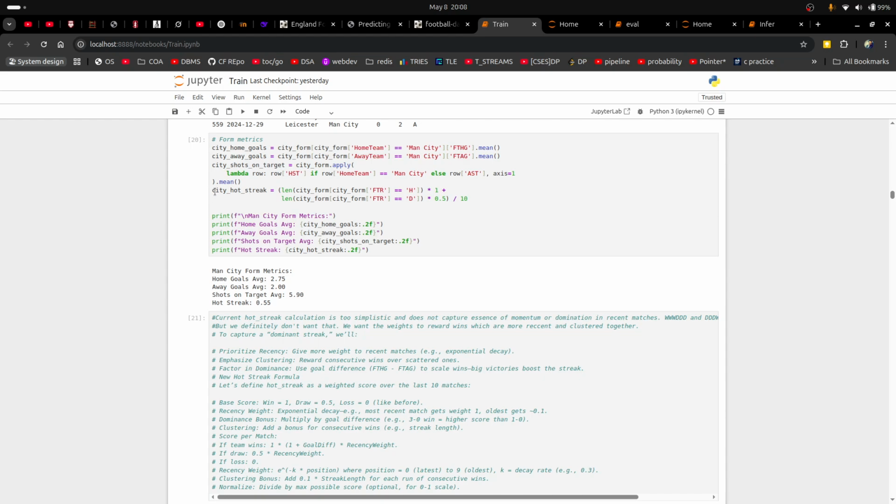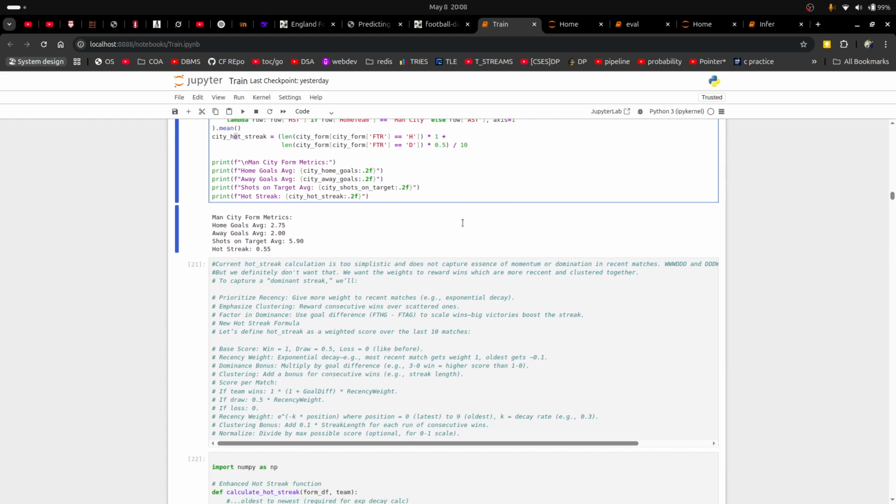And then this is the new engineered feature that we came up with, which is the hot streak. We felt that a team which is winning matches in a row might have more chances of winning the current match. The hot streak feature was supposed to put more weight on the recent matches than the past matches, but in this case, as you can see, it's just constant weights being allotted to the wins and draws and losses. So this is a very simplistic version of hot streak.